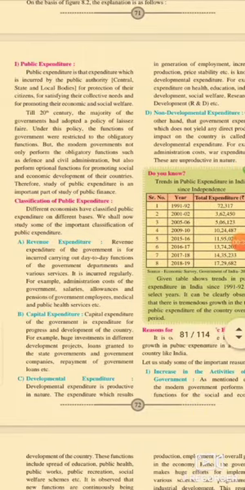Today we are going to start the classification groups of public expenditure. There are 4 classification groups of public expenditure. Number 1, revenue expenditure. Number 2, capital expenditure. Number 3, developmental expenditure. Number 4, non-developmental expenditure. Now I will explain the points of the classification of public expenditure one by one.